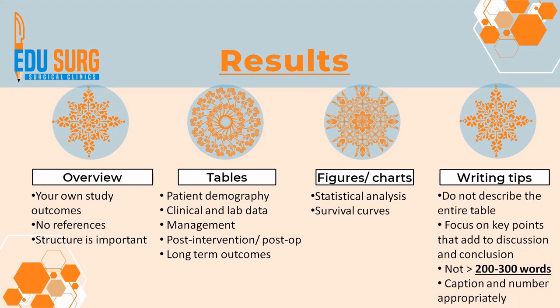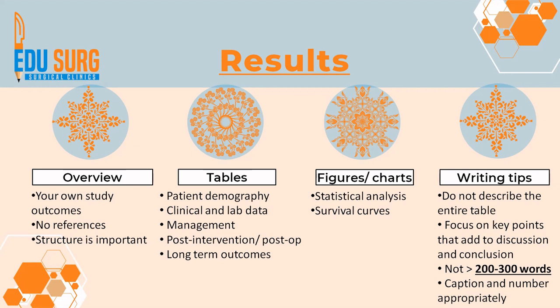Remember that once you have these tables and charts, do not describe the entire table in results so that your word count is taken care of. Focus only on key points that add to discussion and conclusion. So from the entire table, if 2 or 3 points are very important and correlate to your study title and you are going to use those points in discussion, these are the points that you can mention as shown in the table. So and so point is important, okay, and why it is important, right?